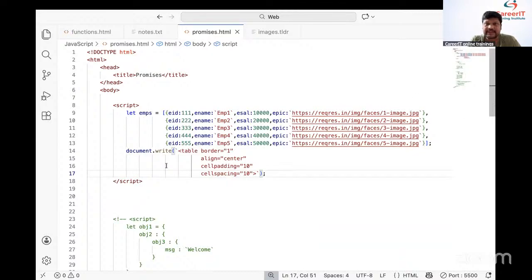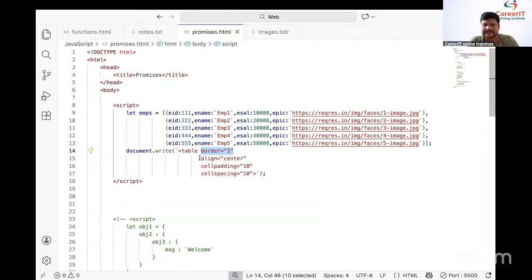How to display the table? Team, how to display the table? Table tag. Here we have the table tag. Table tag is used to display the table. Next one, and another thing, how to draw the border to the table? Border attribute. Border attribute is used to draw the border to the table.